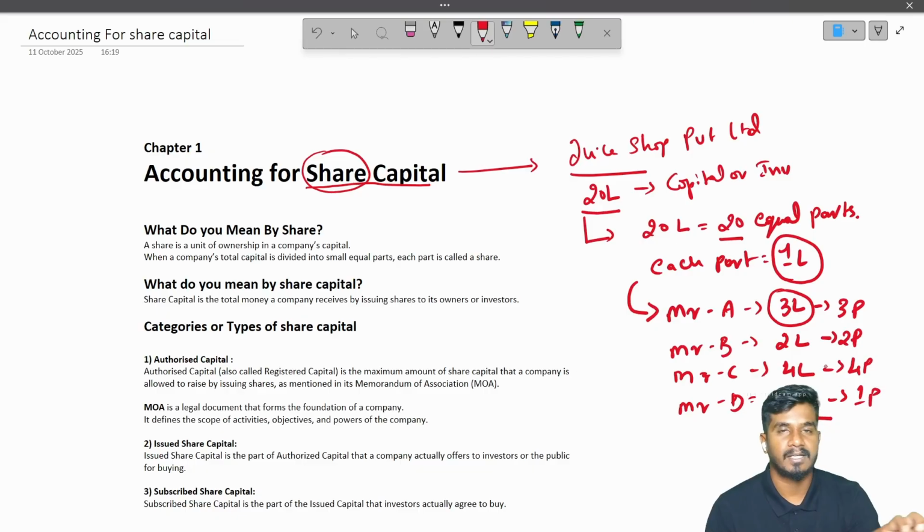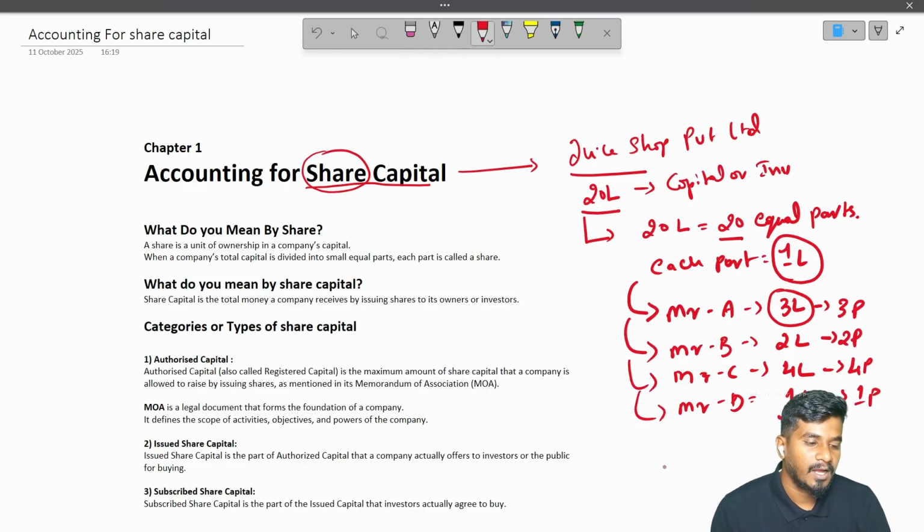You divided the capital into 20 equal parts and your friends bought 3 parts, 2 parts, 4 parts and 1 part. Basically you collected 10 lakh rupees from your friends, and you invested 10 lakh rupees from your end, which means 10 parts.